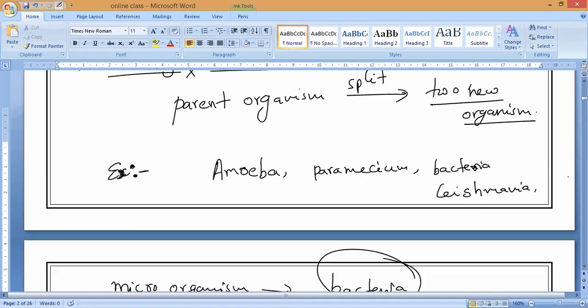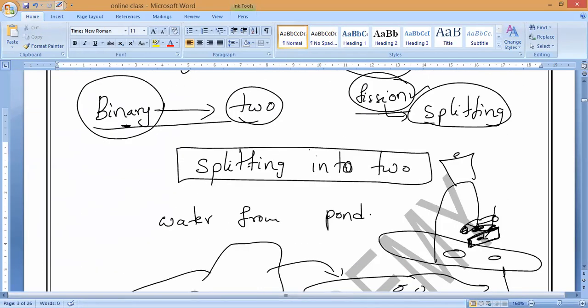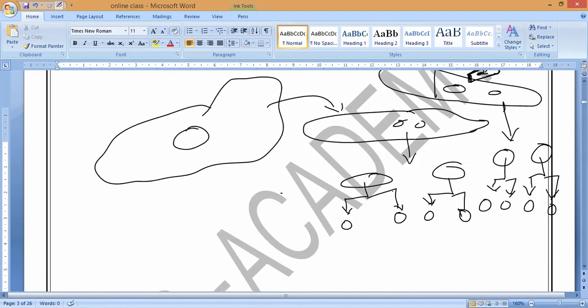In Leishmania alone, binary fission takes place with respect to the flagellum at its end. The flagellum is the main thing in binary fission of Leishmania, a unicellular organism. That is what you have to remember.